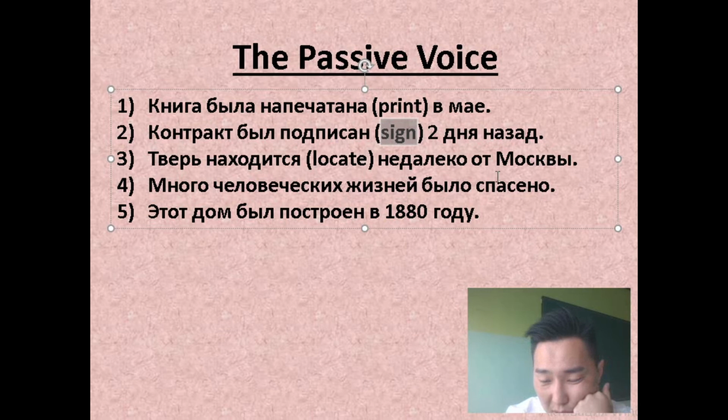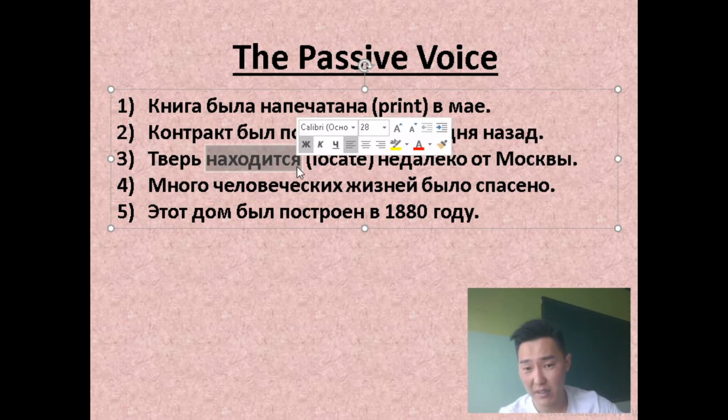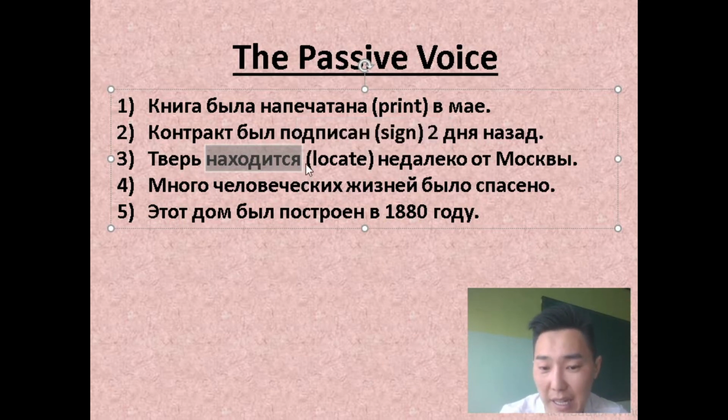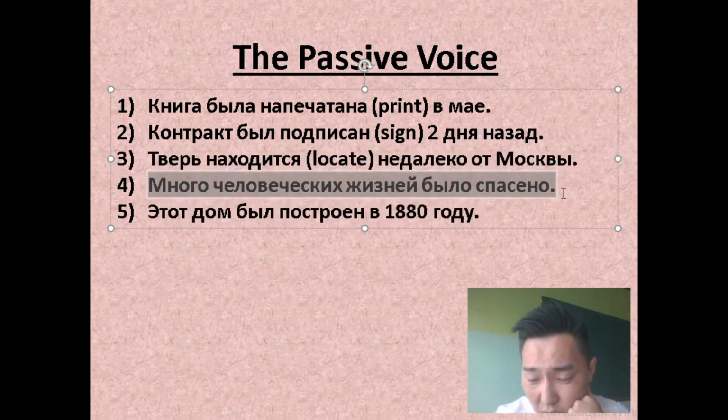Тверь находится недалеко от Москвы. Тверь, city, находится. Не находился, а потом его уничтожили, да? Находится сейчас поныне. Tver is located. Located, yeah? Third form. Недалеко, not far from Moscow, I guess. Tver is located, yeah? Present simple passive. Not far from Moscow.